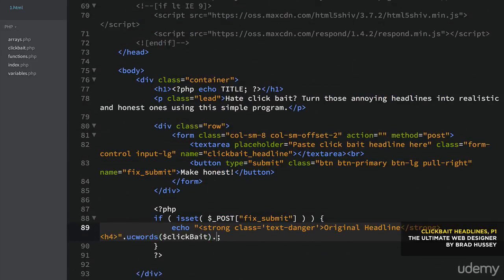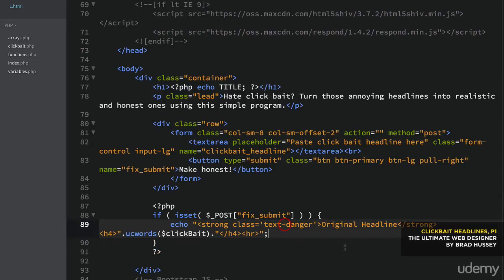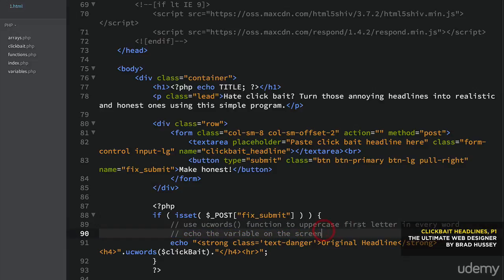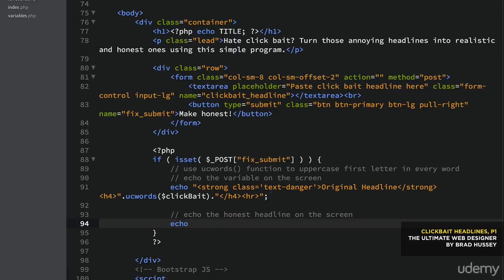And then we need to concatenate, so a dot, and then a double quote to open it back up, and we're going to close that level 4 heading. And then we're going to add a horizontal rule, close that string, and you should now have your original heading displayed. And I'll just add a little note here so that we can have that for reference. So use the ucwords function to uppercase the first letter in every word, echo the variable on the screen. And now we're going to do the same deal with the honest headline, and that's going to be echo. And why don't we just copy this actually and just modify it.